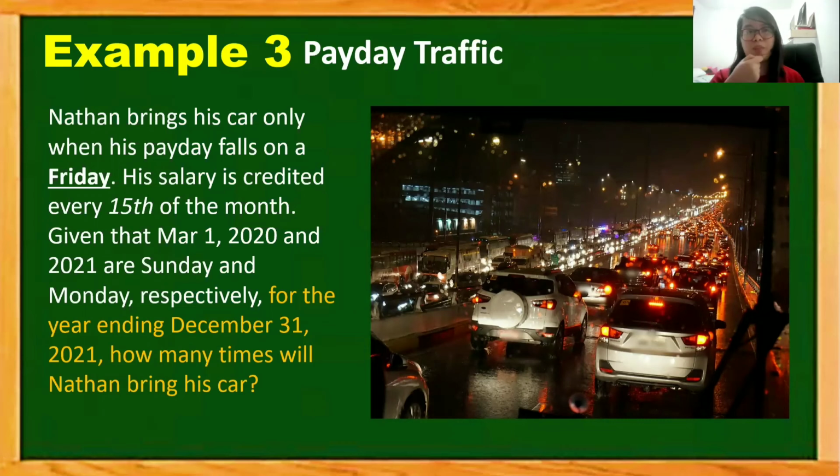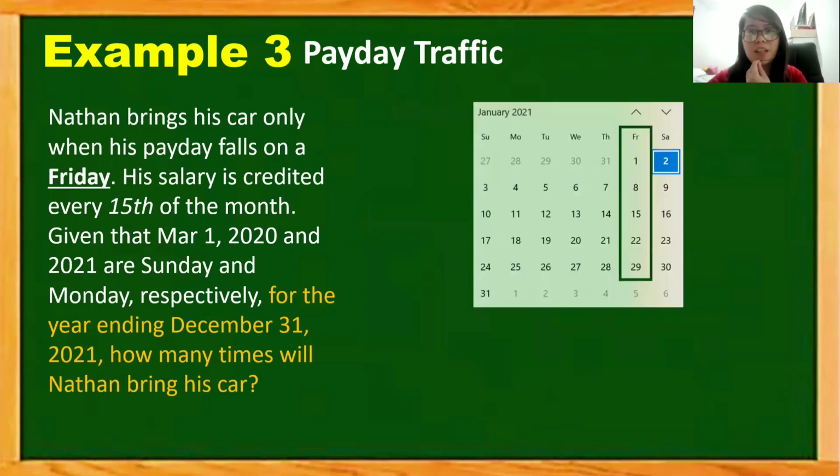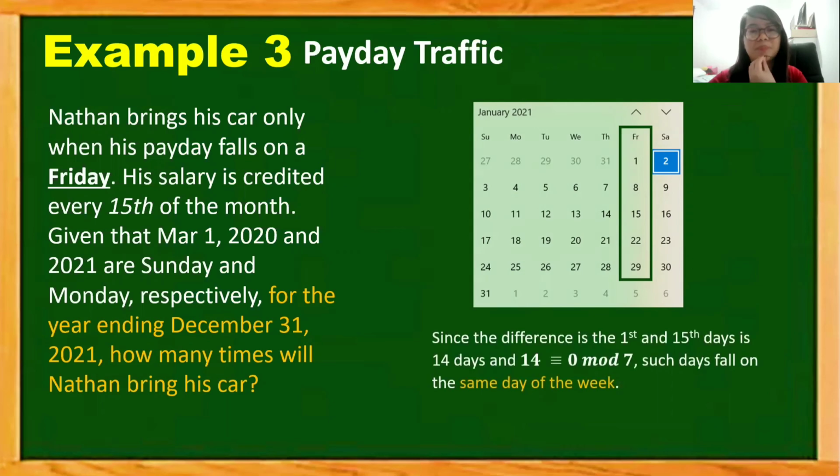So in this problem, we actually just have to count the number of times that Friday, which is Nathan's payday, will fall on the 15th of the month. We know that the difference between the 15th day and the first day is 14, which is congruent to 0 modulo 7.